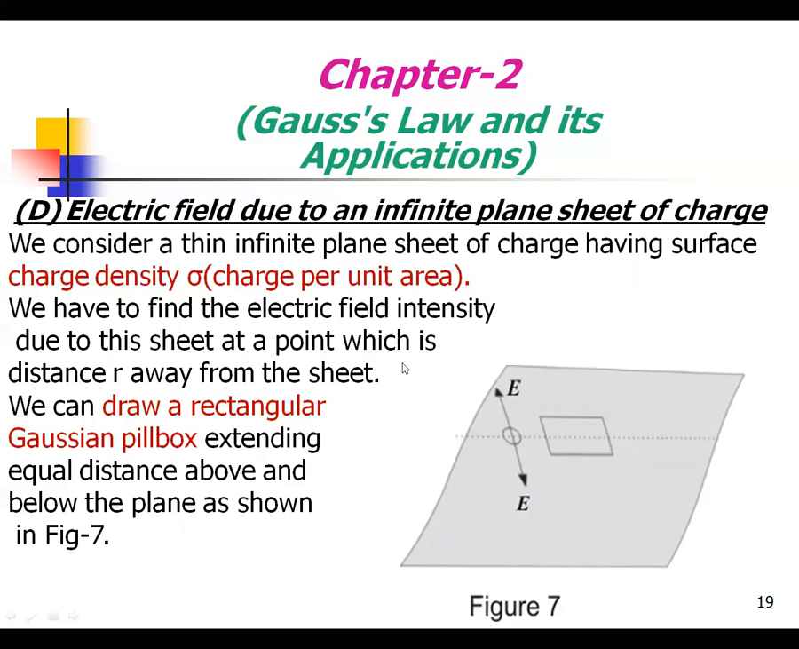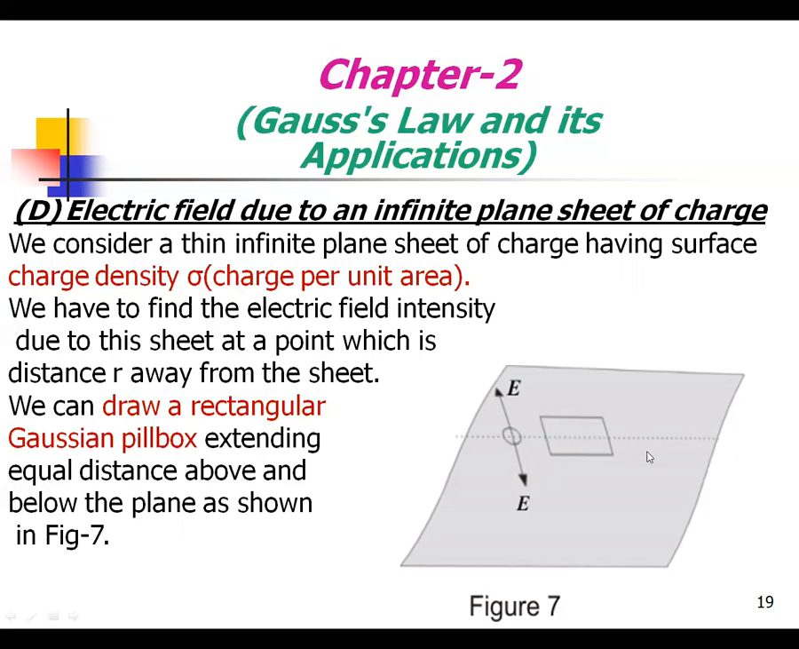We consider a thin plane sheet of charge having the surface charge density sigma, that is, the charge per unit area, called the charge density. We have to find the electric field intensity due to this sheet at a point which is a distance r away from the sheet.